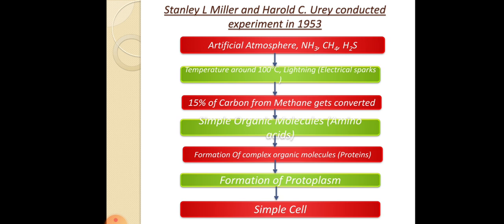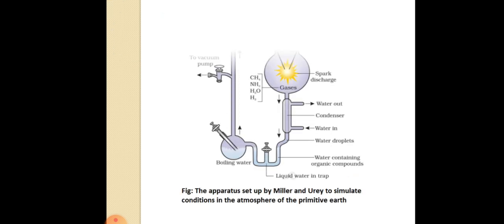So Miller and Urey conducted their experiment in 1953, and Haldane gave the theory that life originated from simple inorganic molecules. This is the experimental setup of Miller and Urey, which shows how life was created on primitive Earth.